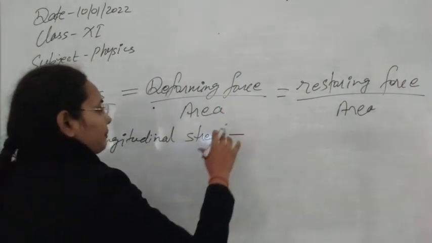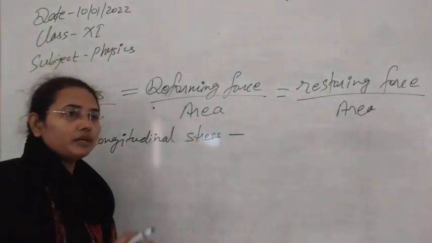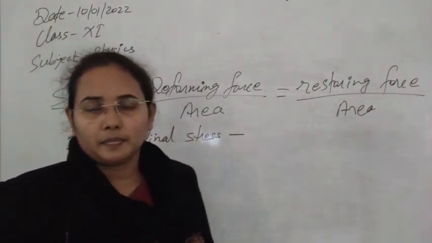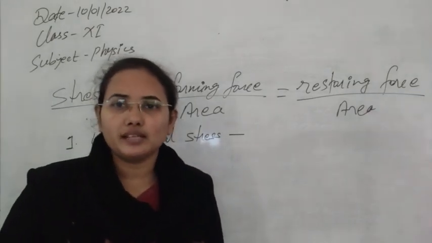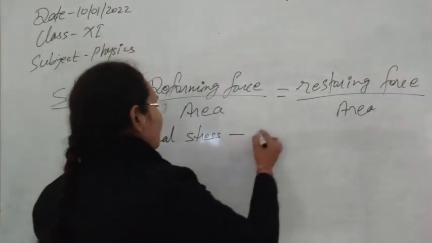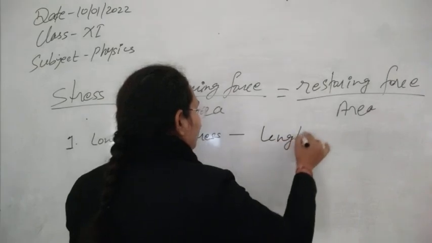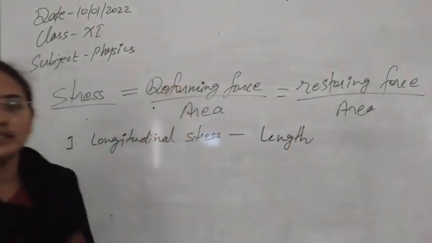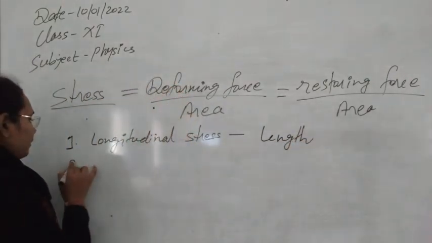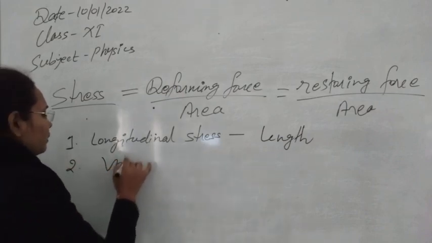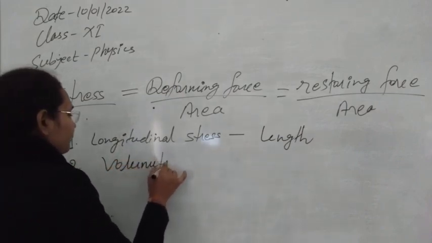The deforming force applied to deform the body's length per unit area, that is known as longitudinal stress. So it is now related with the deformation of only length, not in any other thing. Now the second type of stress we have, that is volumetric stress.